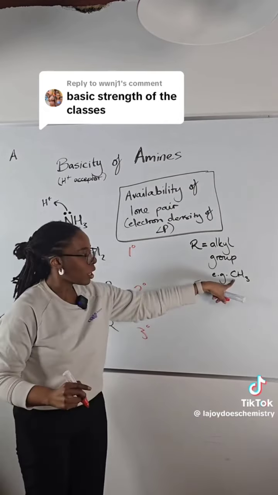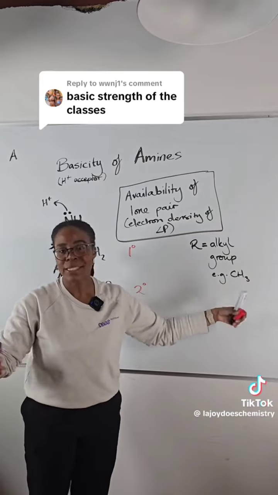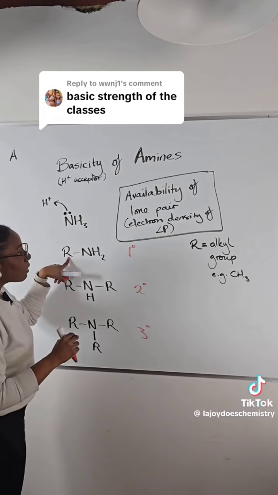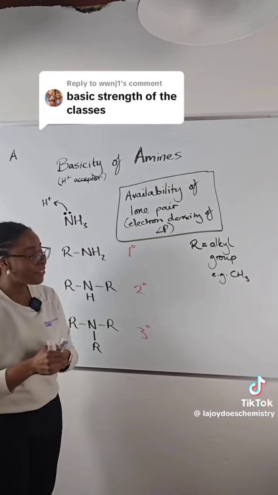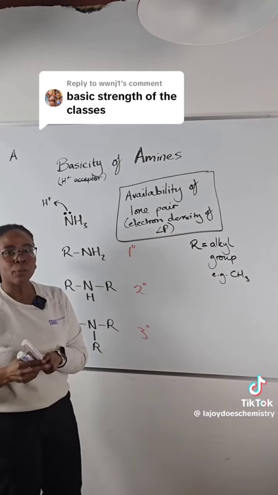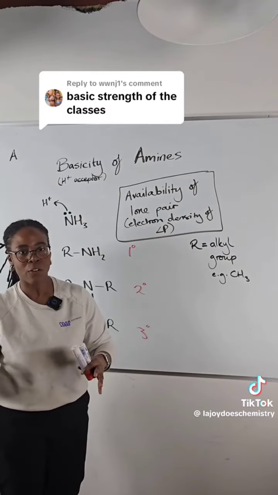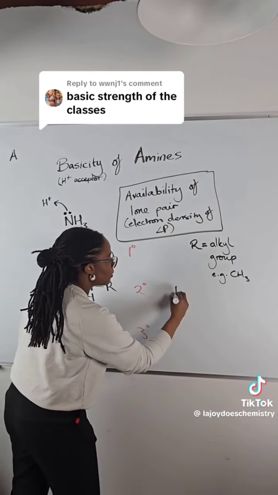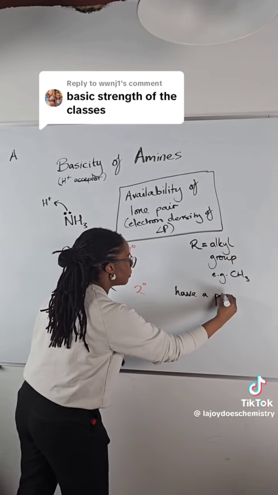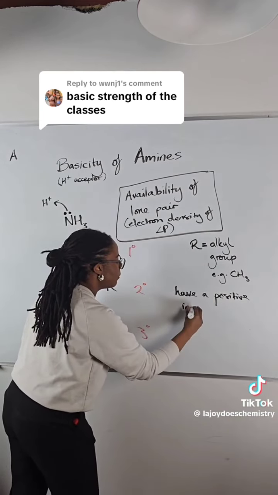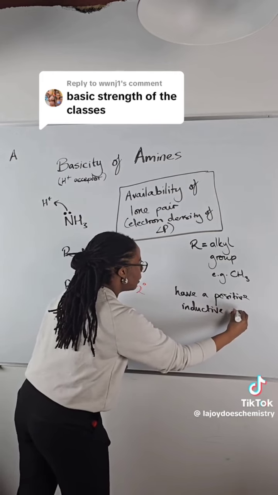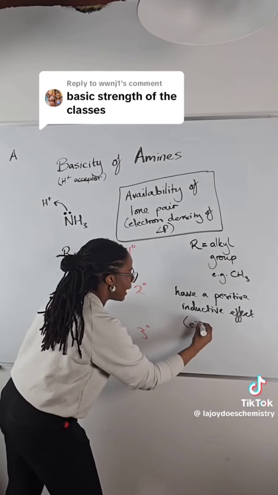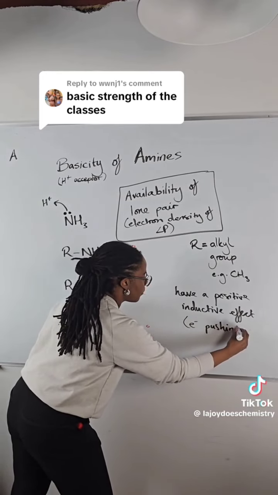Now, R groups, of course, are just, again, your alkyl groups. That could be CH3, that could be CH2CH3, whatever length of the chain. Now, our alkyl groups have what we call a positive inductive effect. And we saw that before in our electrophilic addition of alkenes topic, where we looked at the stability of carbocation intermediates. Okay, so alkyl groups have a positive inductive effect, which is a fancy way of saying that they push electrons towards what they're joined to. So they have an electron pushing effect.